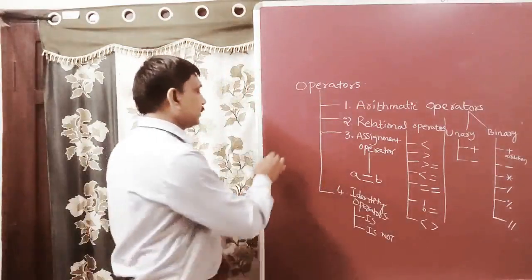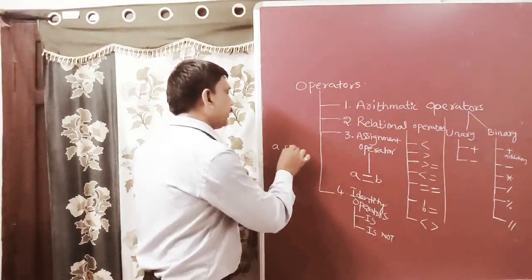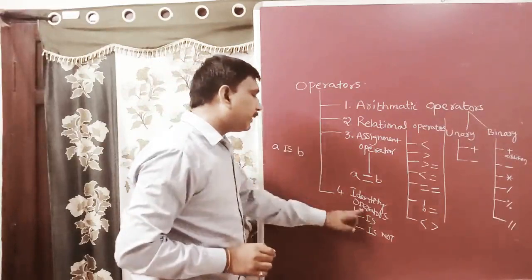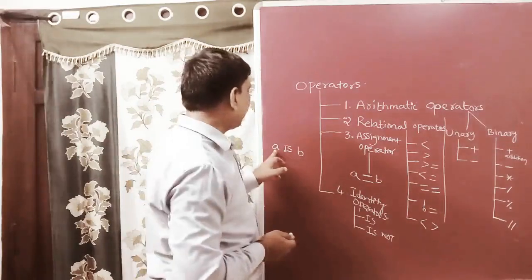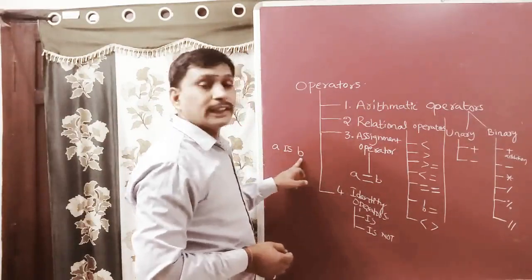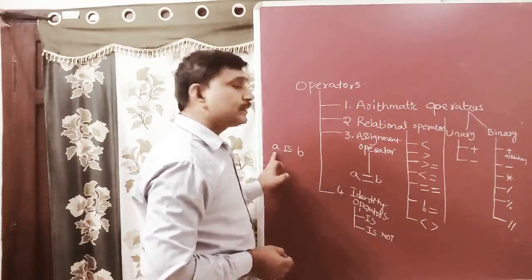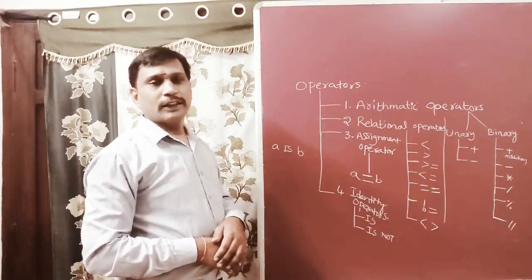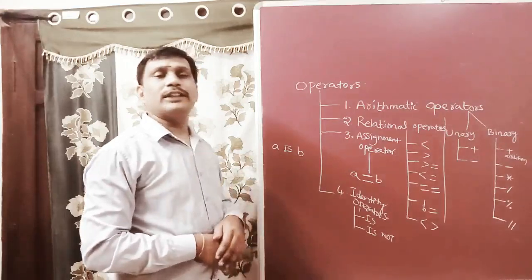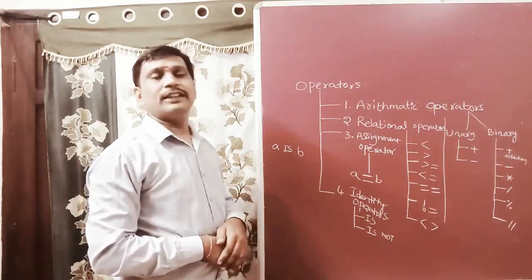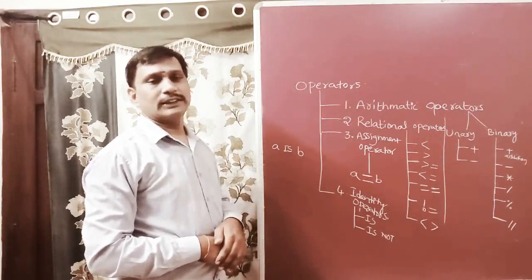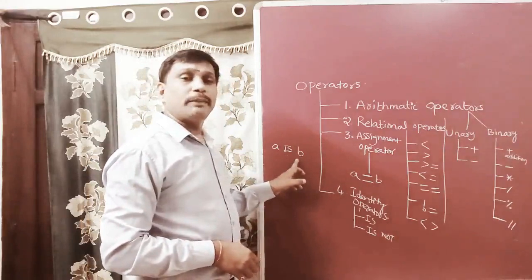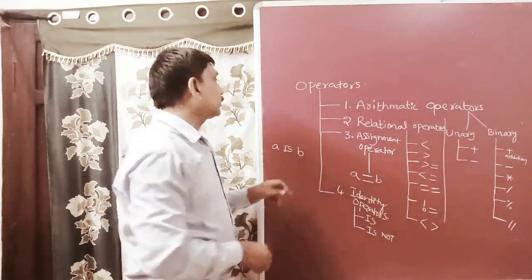A is B means, here A is a variable and B is another variable. Both represent the same memory location, memory object, or not. If both represent the same memory location, it returns true. Otherwise, it returns false. So if it is true, both A and B represent the same memory location.